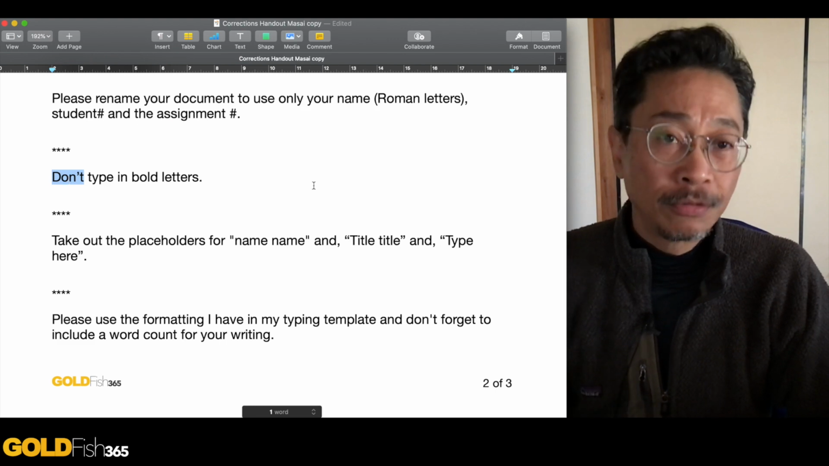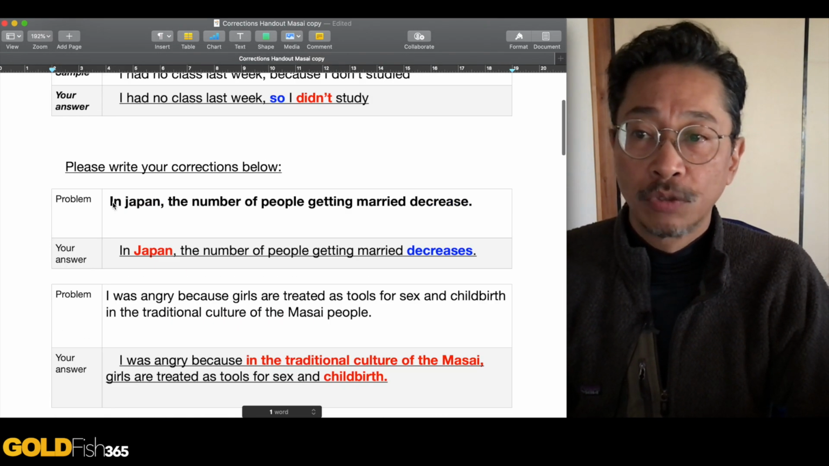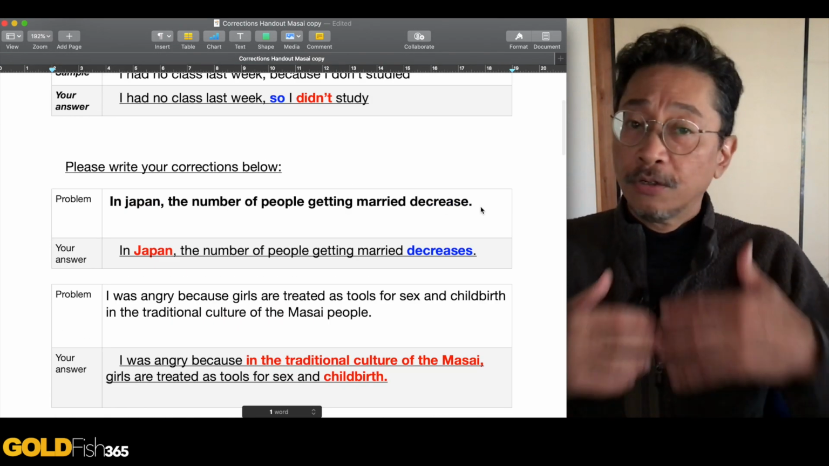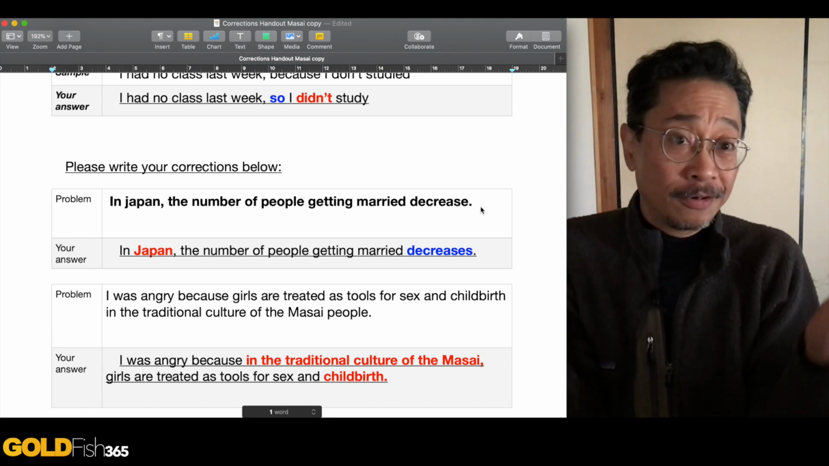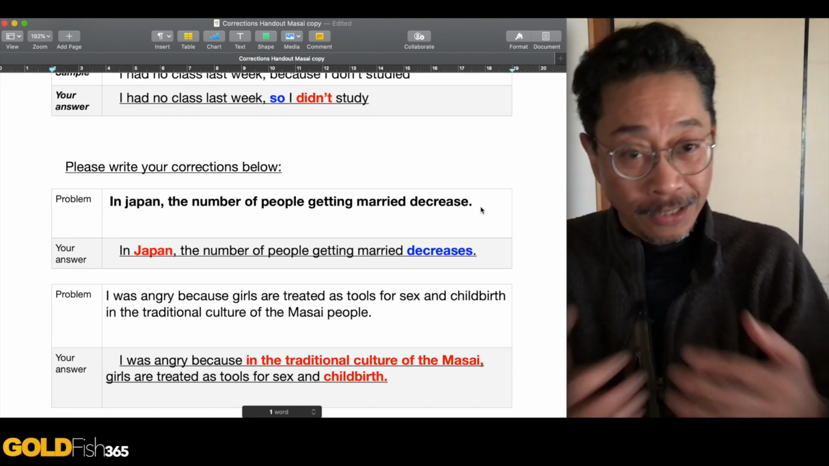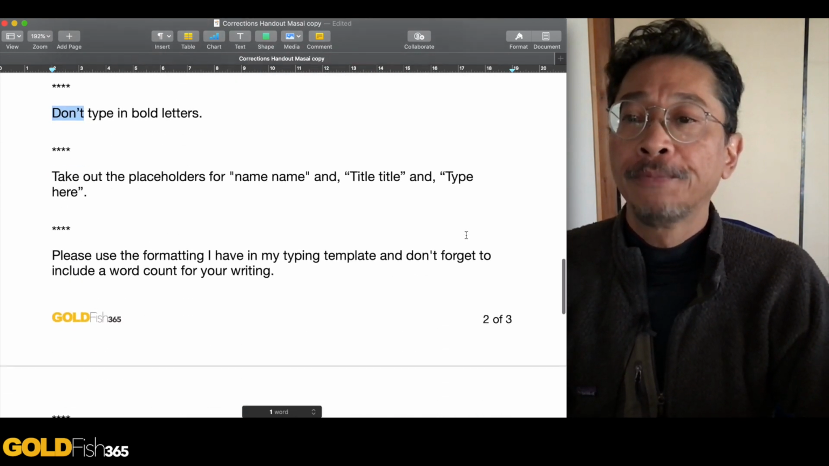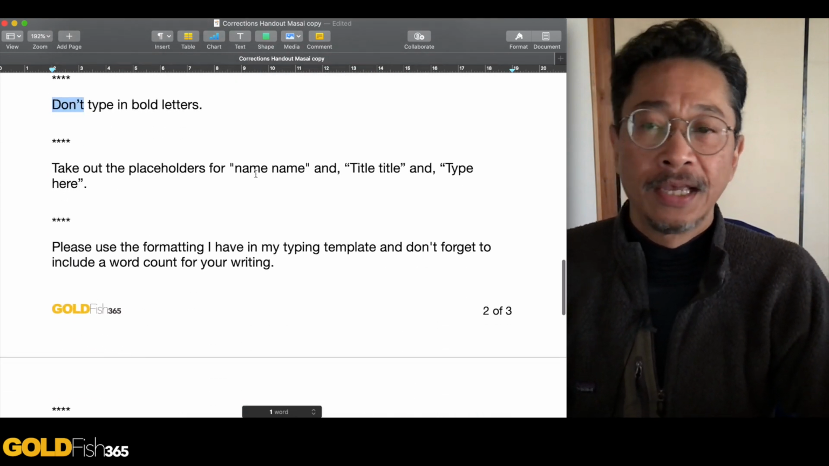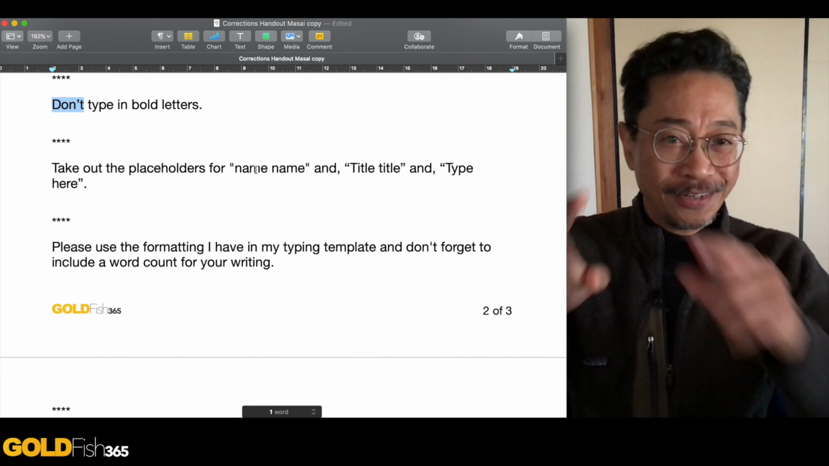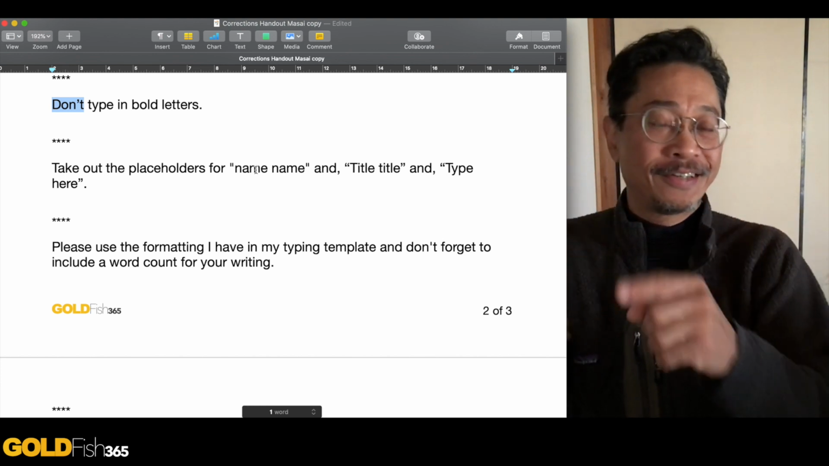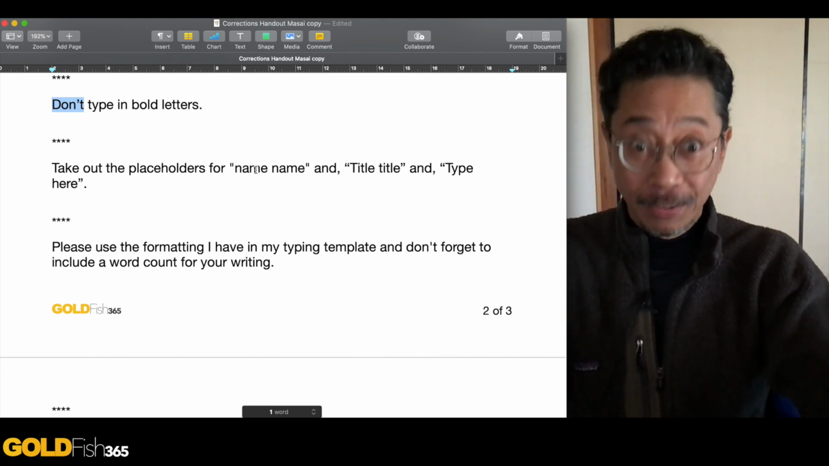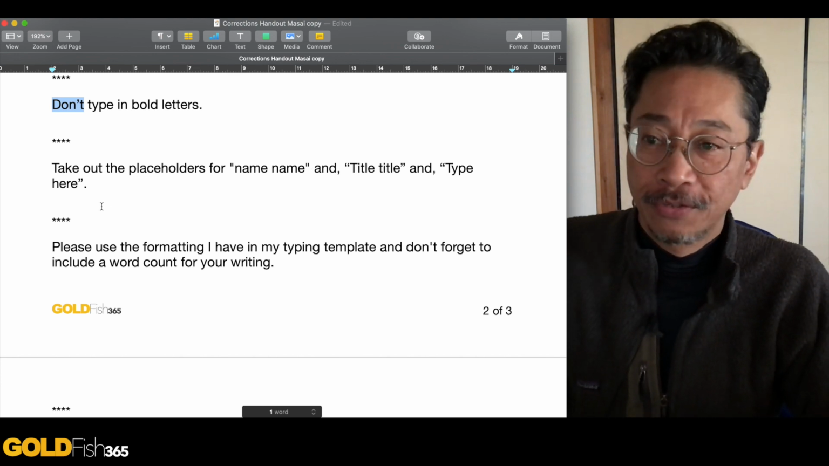Don't type in bold letters. This was the actual text that I corrected. Do not type in bold letters. I don't know why you're typing in bold letters. Just write it in normal fonts, okay? And take out the placeholders where it says name, title, and type here. Take them out. That was just a place to tell you where you were supposed to type.